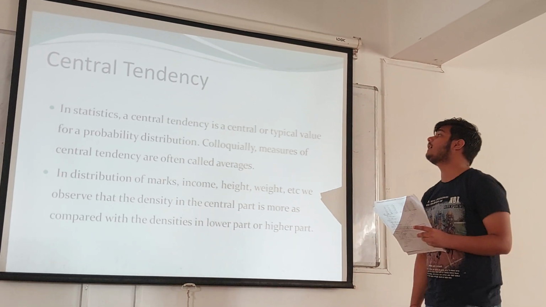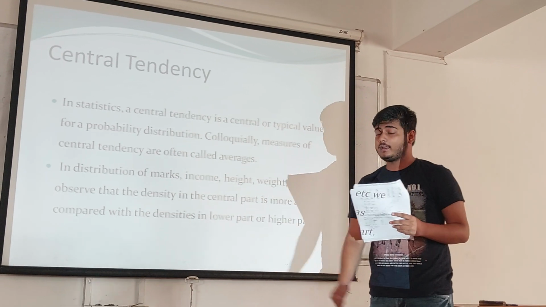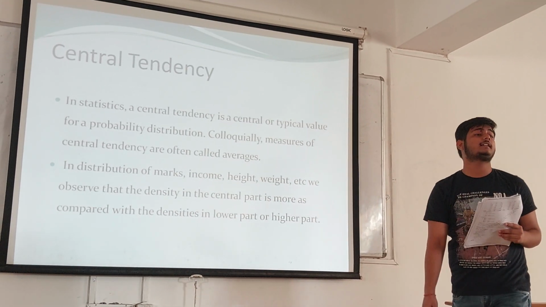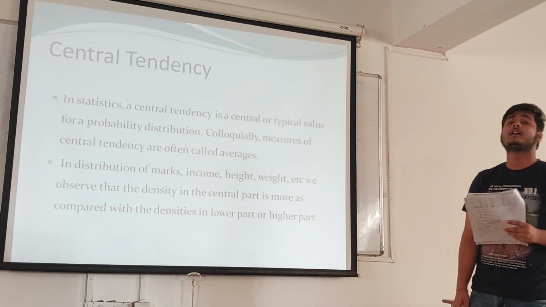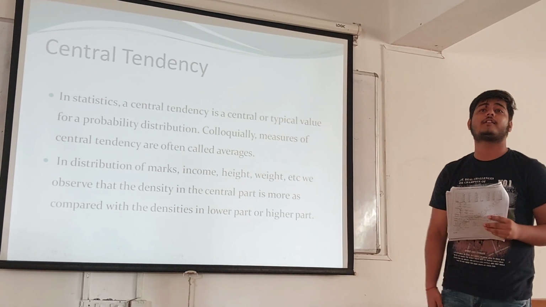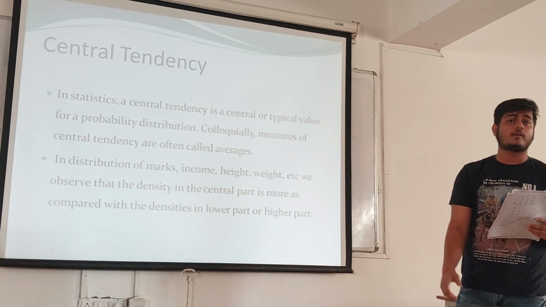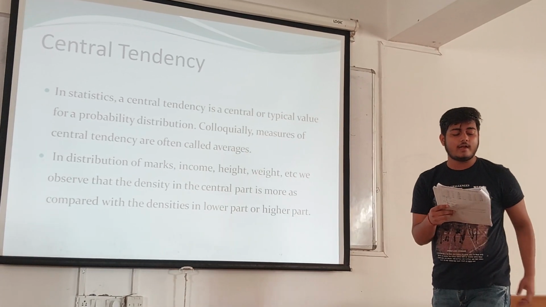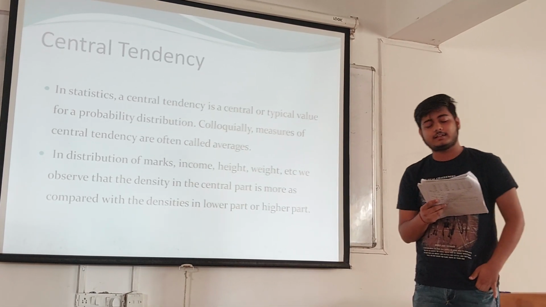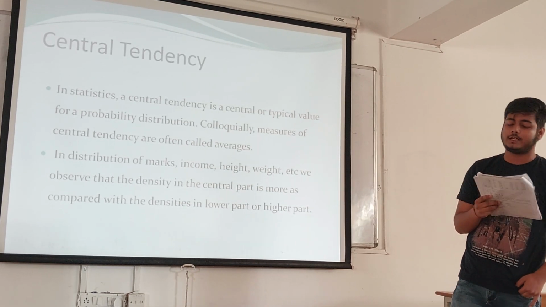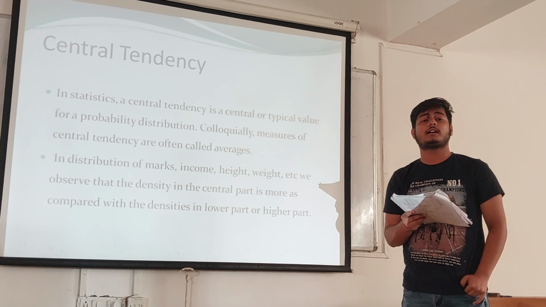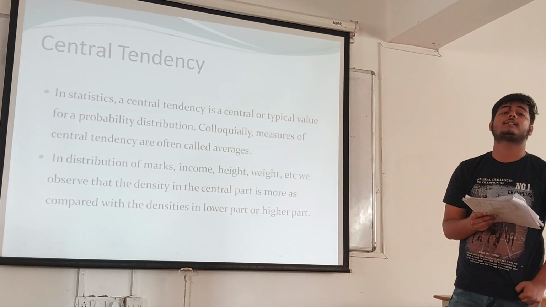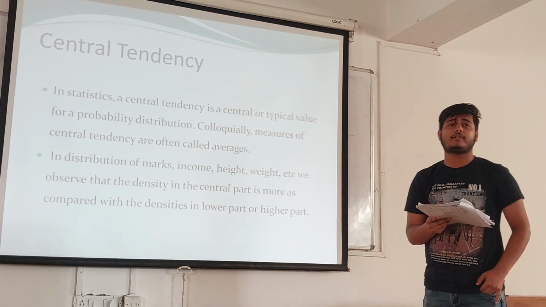The first question is, what is central tendency? In statistics, a central tendency is a typical or central value for a probability distribution. Sometimes it is also called the average. What is meant by the measures of central tendency? The averages or measures which are generally the central parts of the distribution, around which items of the distribution are clustered, are also called the measures of central tendency. It is also called the averages.